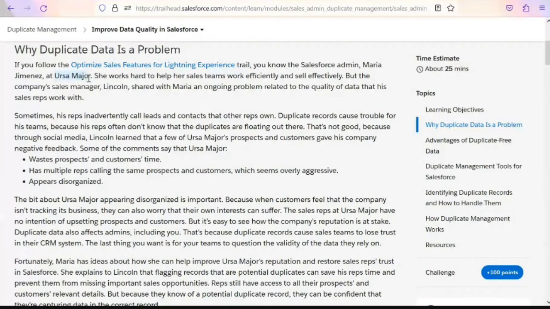Or some major dependency here. So she works hard to help her sales team. So basically here there is an explanation or an example saying there is a user, like a system administrator, Maria. So she has a representative team under her, and there should not be any duplicate leads or contacts. No one should be able to create duplicate names or duplicate leads or contacts.